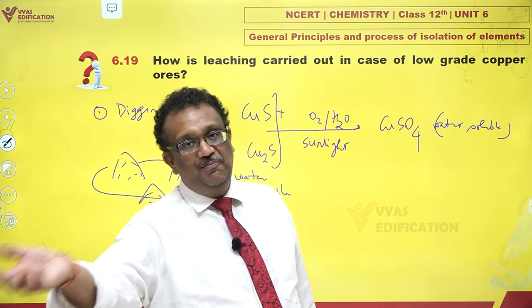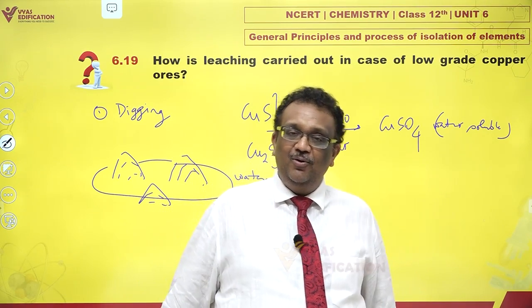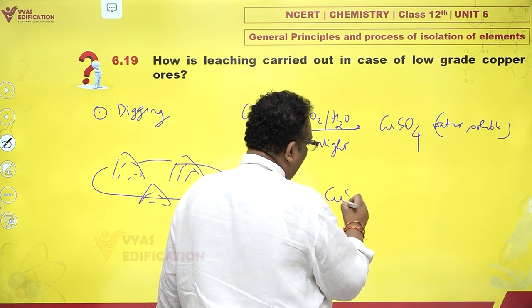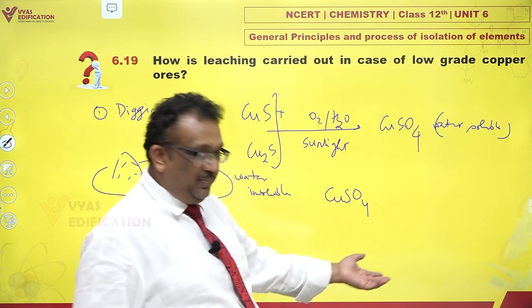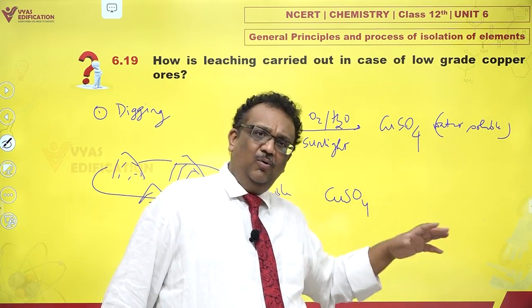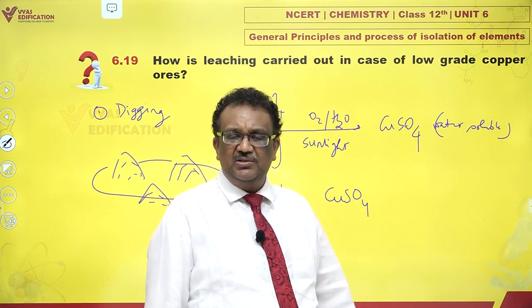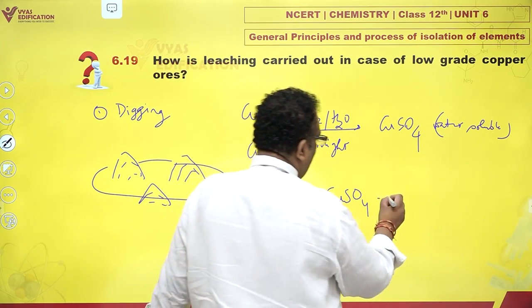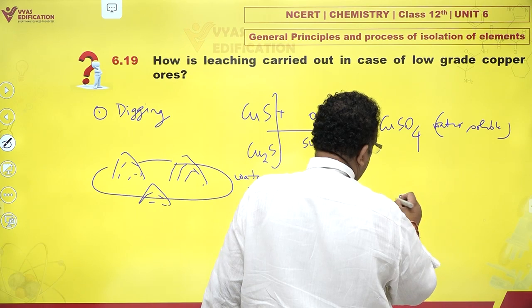All you need is a mud pump. You just pump out copper sulfate, and please note, in this aqueous solution of copper sulfate, as you are pumping it out, all the mud has already settled down. If you don't disturb it, it won't come up and disturb you. So you just take out copper sulfate from the surface and you add scrap iron.